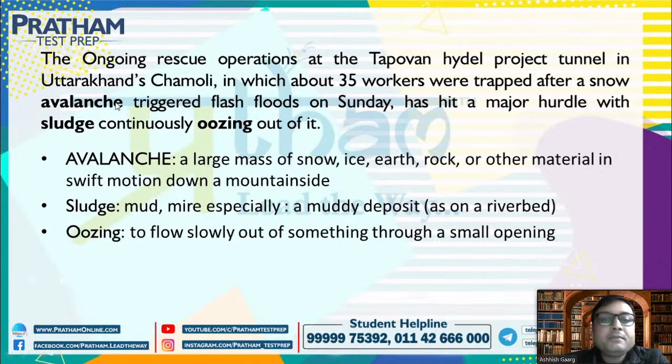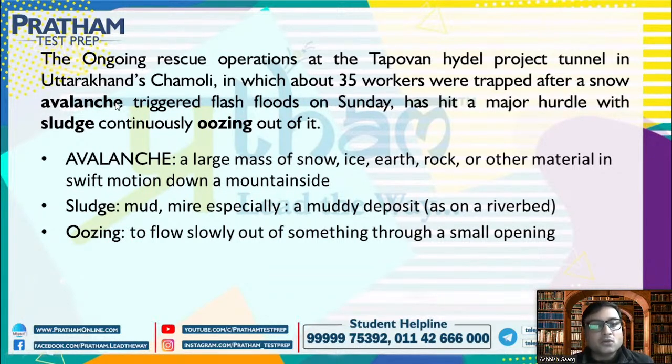So what do we mean by avalanche? Avalanche means a large mass of snow, ice, earth, rock, or other material in swift motion down the mountainside. A lot of snow coming down like a storm, that we call an avalanche. Sludge: what is sludge? Sludge is mud, mire, especially a muddy deposit, as on the riverbed. A lot of mud collects around the riverbed; we can say kichad in Hindi. So that's called sludge.